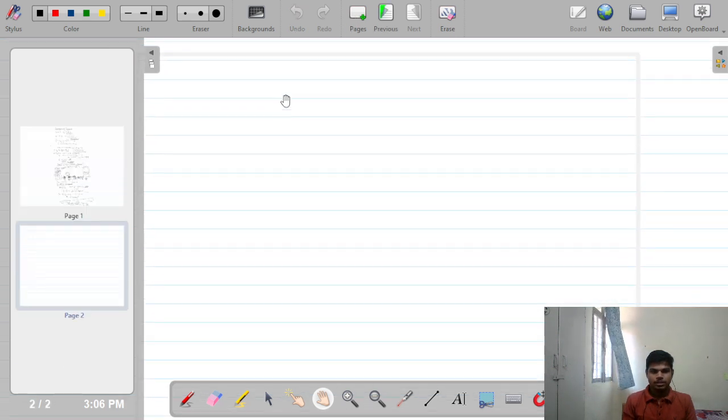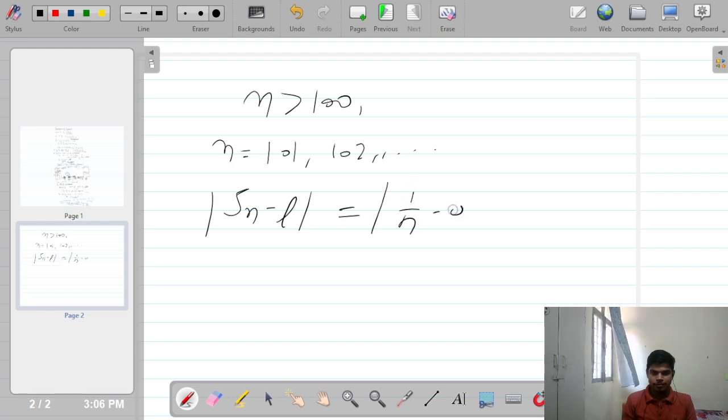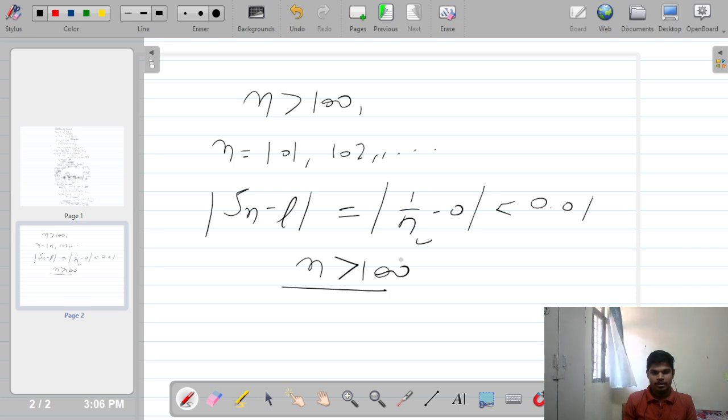See, the stage was what? The stage was n greater than 100, and just we are taking n is equal to 101, 102, and so on. If you want to make the difference between 1 by n and 0 less than 0.01, then you have to take n greater than or equal to 100 for taking the nth term.